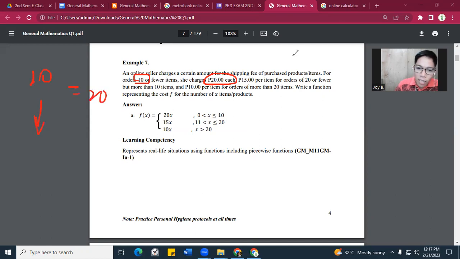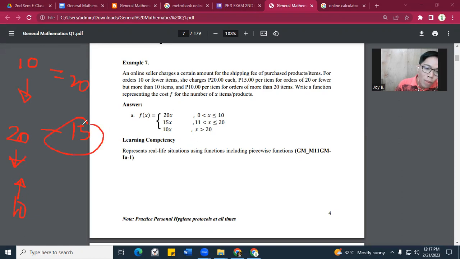On the other hand, 15 per item for orders 20 or fewer. Remember, pag 10 or fewer ang bibilhin mong items, ang bayad mo lang is 20. But you will pay 15 pesos kapag ang order mo is 20 or fewer, but more than 10. So the point here is, you will pay 15 pesos kapag ang order mo is between 20 and 10. Because kanina, kapag less than 10, ang ibabayad mo lang is 20 pesos.